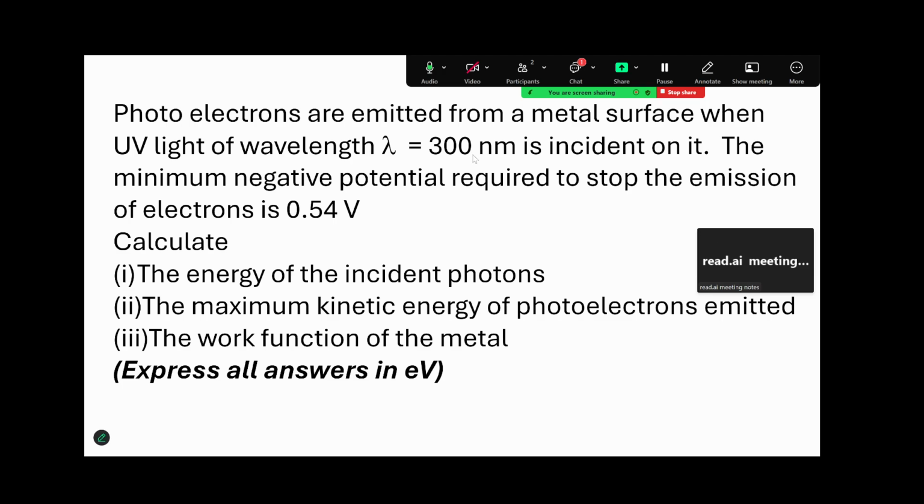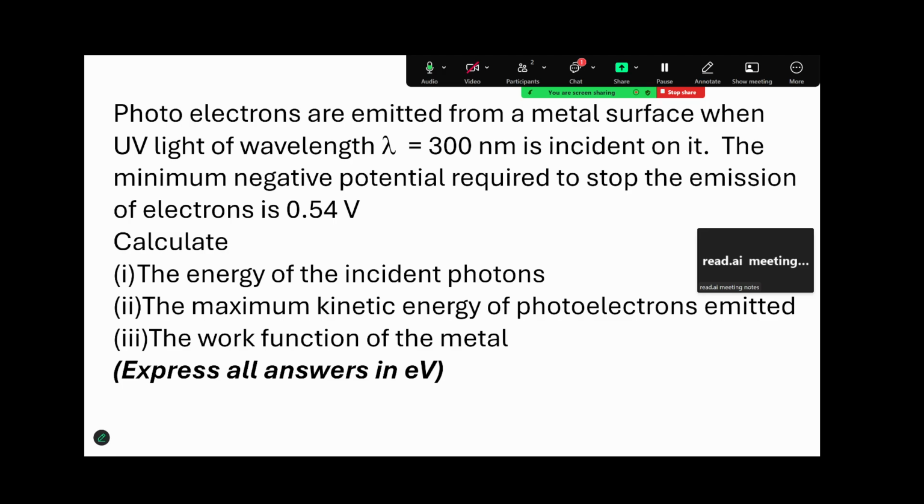So in this case, he is saying that we have used ultraviolet waves. We are given the wavelength as 300 nanometer. Nanometer means 10 raised to minus 9, or you can write it as 3 into 10 raised to minus 7. The minimum negative potential, that means the stopping potential, is 0.54 volt. First he wants to find out the energy of the incident photon, that will be hc by lambda.